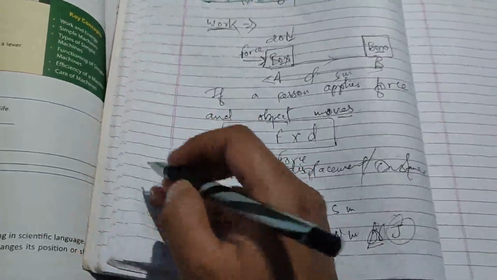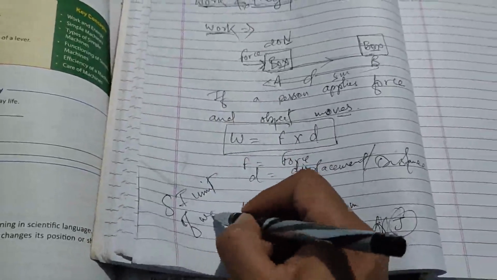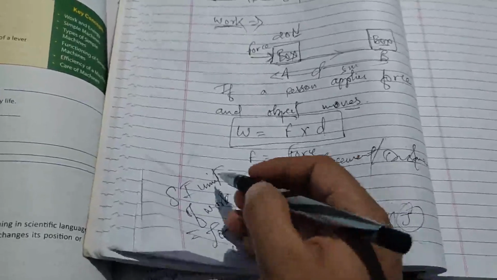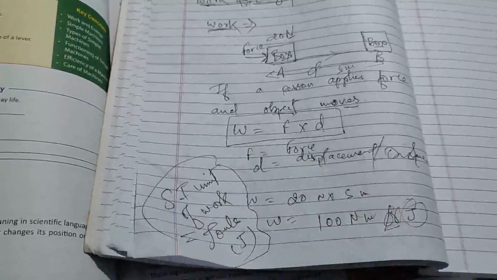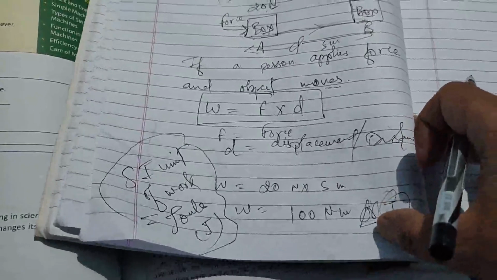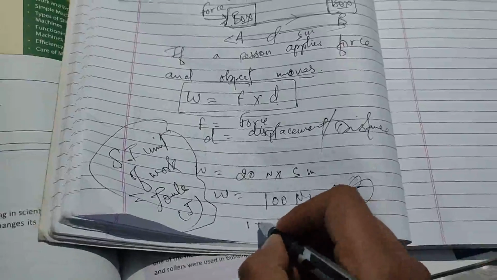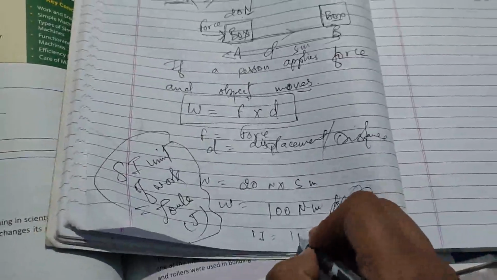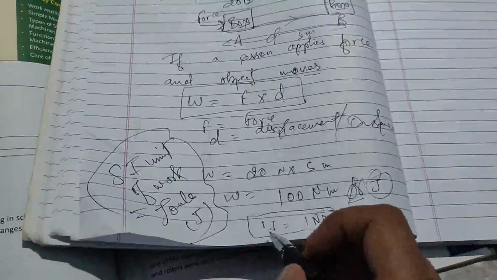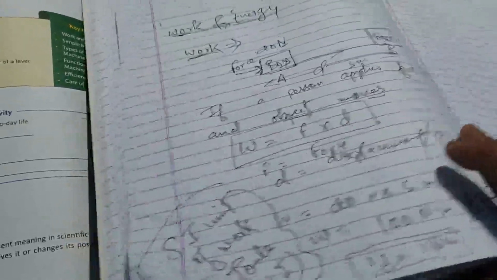The SI unit, you have to remember this, the SI unit of work is joule. This is very important and it is denoted by J. It can be asked in the exam: what is the SI unit of work? So the SI unit of work is joule, or you can say Newton meter. So 1 joule equals 1 Newton meter. Both are equal. You can write joule or Newton meter, but we commonly use joule. It is denoted by J.